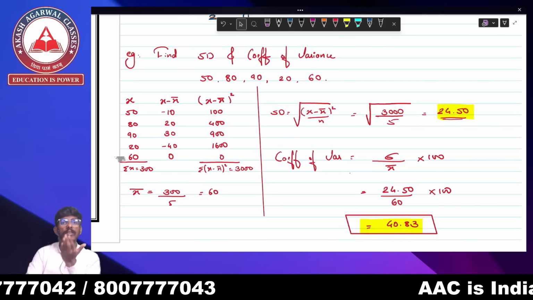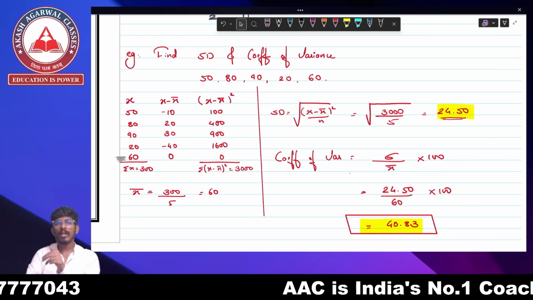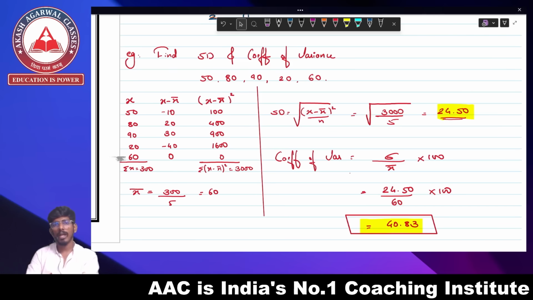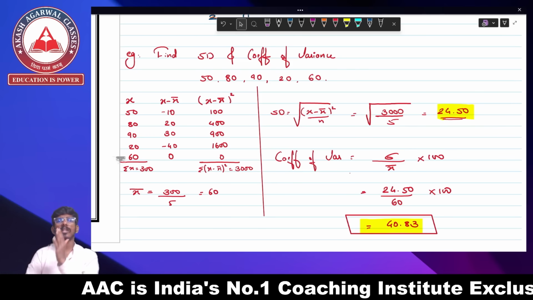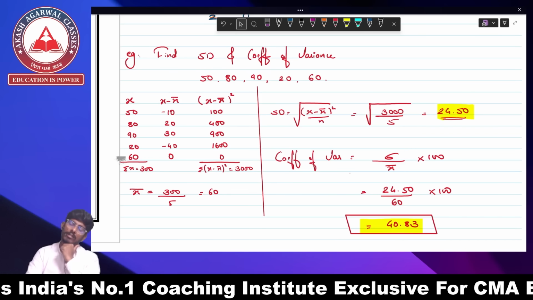Then we studied standard deviation. The formula was under root of summation of x minus x bar square upon n. As simple as that. If you take the square of standard deviation, it becomes variance. For coefficient of variance, there is standard deviation upon x bar into 100. That's what your coefficient of variance is.